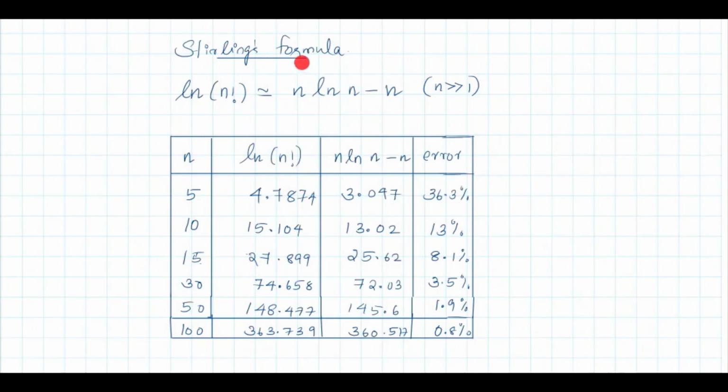Now we have Stirling's formula. What is Stirling's formula? Log n factorial is approximately n log n minus n, and this is true for n very much greater than 1. And what is the range of that n for this to satisfy? Okay, or for negligible error, in what range we can use this formula?